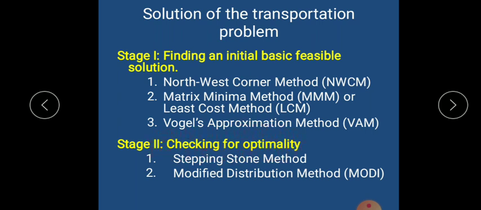Two different methods are used to find optimality: the stepping stone method, and the modified distribution method, that is the MODI method. In your syllabus you have only the MODI method, so we shall stick only to this method.